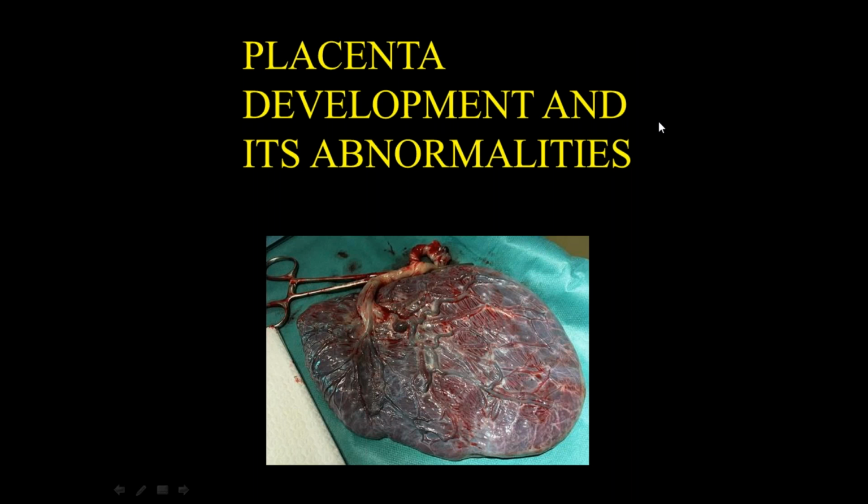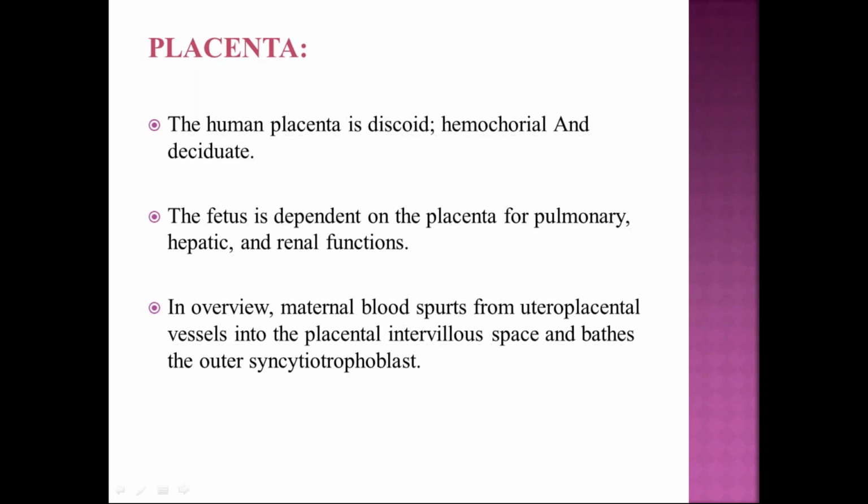So today's class is on placenta, its development and its abnormalities, also placental functions. The human placenta is called discoid, hemochorial and deciduate. Discoid because of its shape, hemochorial because the chorionic villi are bathed in the maternal blood sinuses, and deciduate because it is not a permanent structure, because we will lose the placenta after the delivery of the baby.